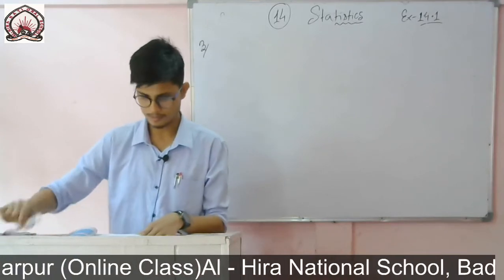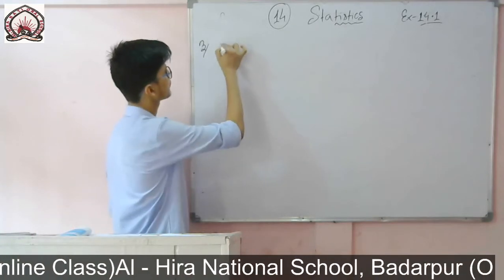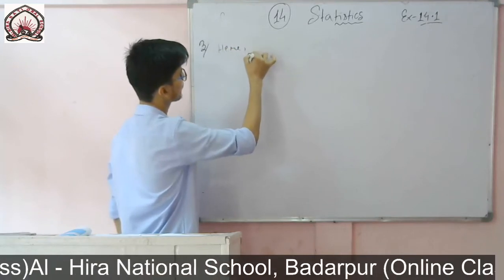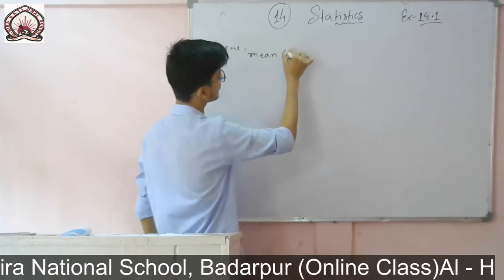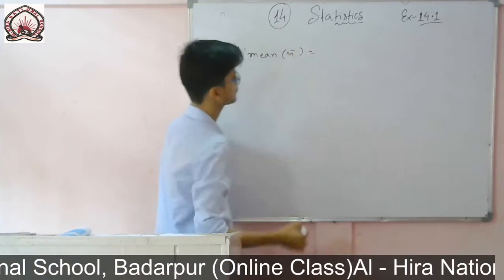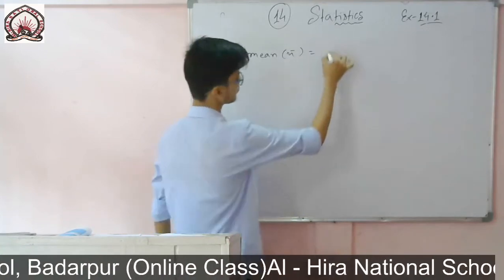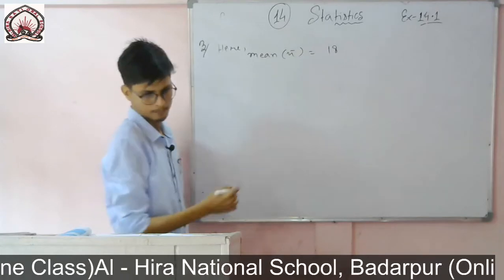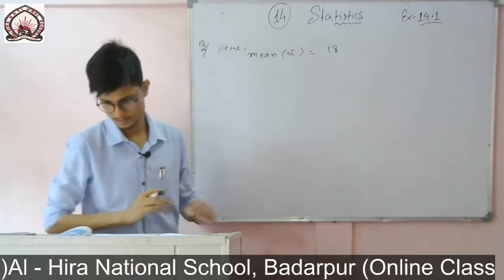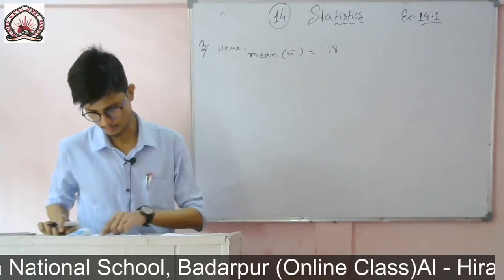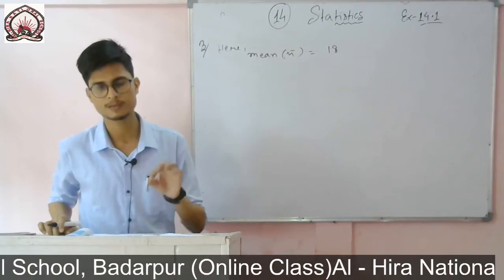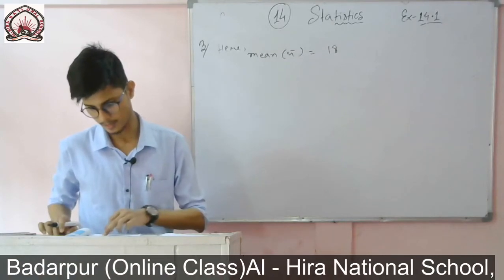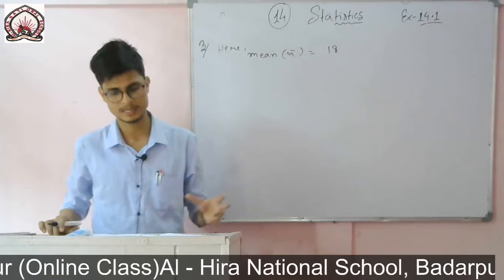The mean is given, so I'll write it here: mean x bar is equal to 18. If I take out the mid value, that is xi, then the calculation of fi xi will be too large.